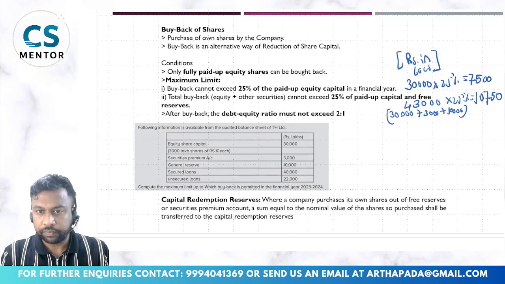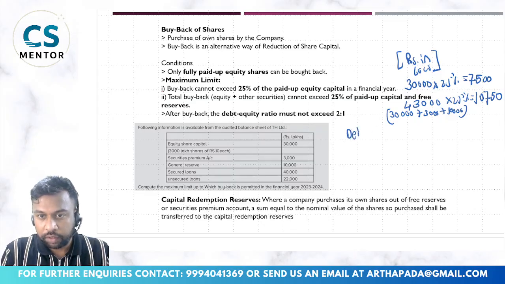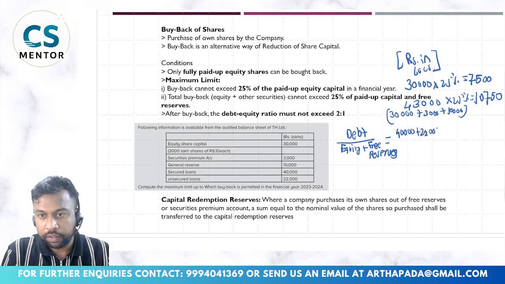Now after buyback the debt equity ratio must not exceed 2:1. That means it should be 2 or below 2. So how will we calculate that? My debt equity ratio is debt divided by equity plus your free reserves. How much is my debt? 40,000 plus 22,000. And this we are calculating after buyback.